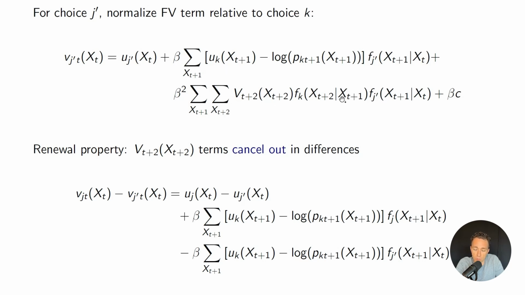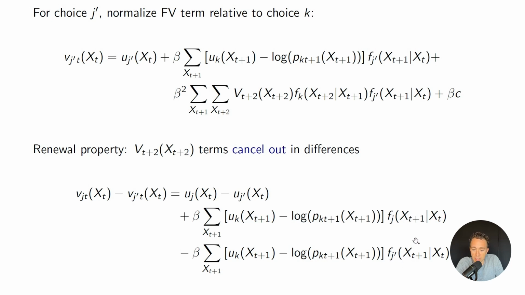So the renewal property says that these things are the same, whether it's on this slide or the previous slide. And so then I have that little vj minus little vj prime is a function of the differences in the flow utilities plus the differences in the future period utilities of choosing option k minus the log probability of choosing option k. And then I have different transition probabilities on the state space here.